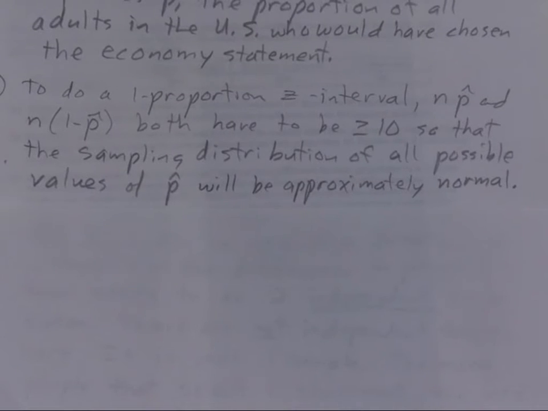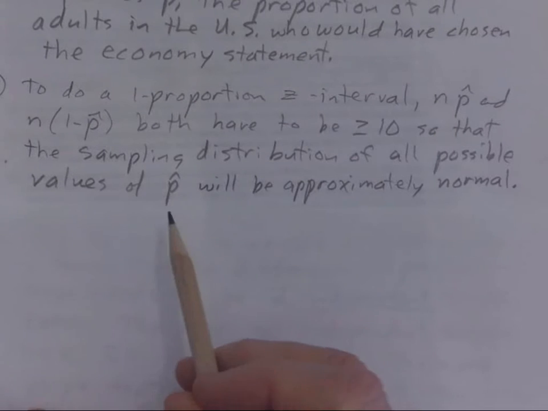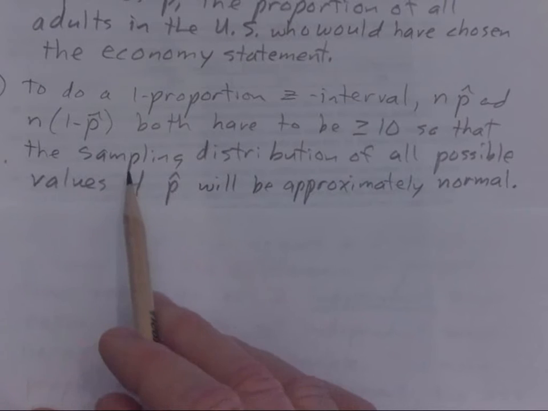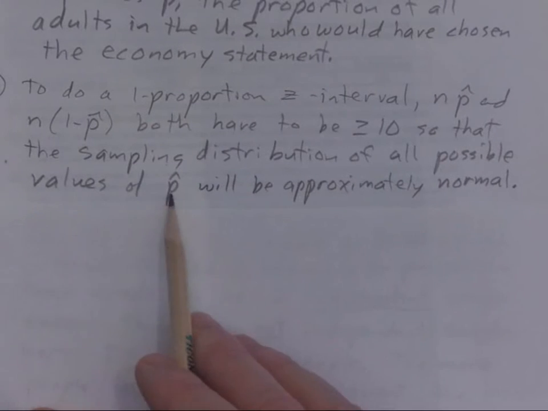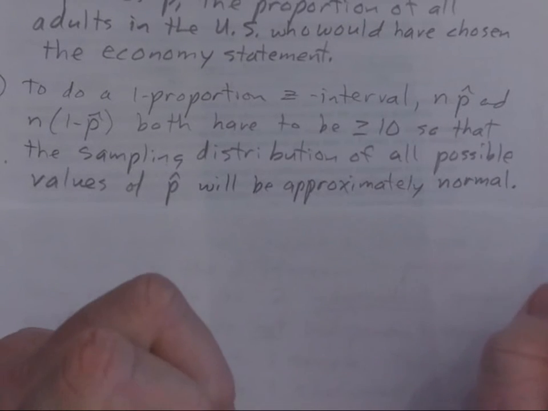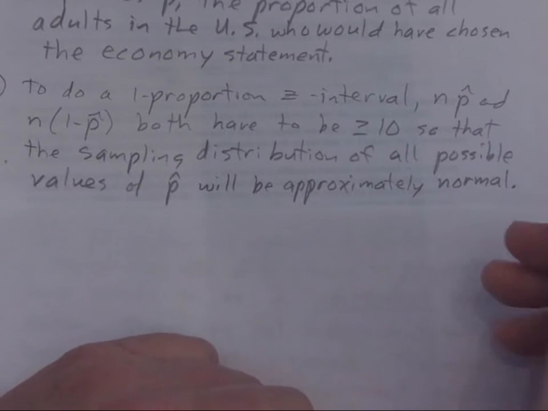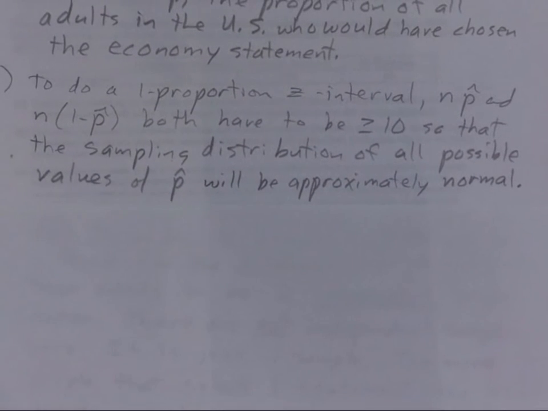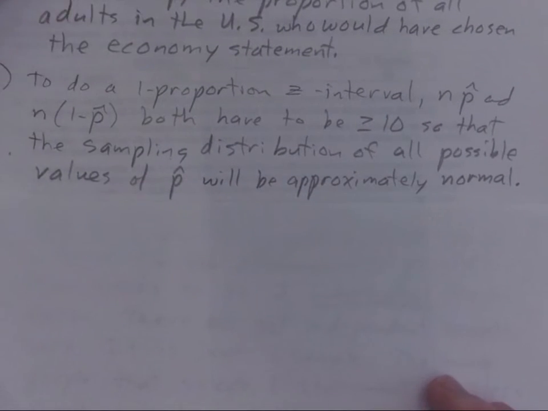If you just said, so we need this for normality to be met, they would have given you credit. Okay, they would have given you essentially correct. But this is the more complete way of saying it, and this is the way it would be worded in a multiple choice question, is that normality means the sampling distribution of all possible values of p hat would be approximately normal. And n times p hat is the number of successes, by the way, in the sample. In other words, it's the number who would have chosen the economy statement. And n times 1 minus p hat is your number of failures. So that's the number that did not choose the economy statement. So you just basically had to say so that normality would be met.